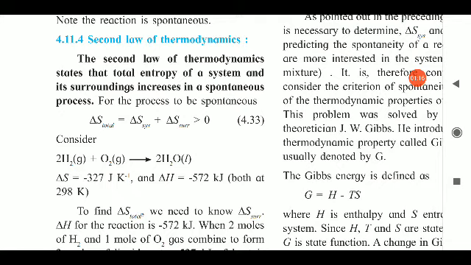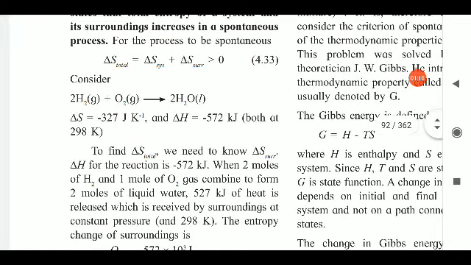Now consider the following reaction. In this reaction you will notice that hydrogen gas and oxygen gas combine to form a water molecule in the liquid state, and the entropy change for this reaction is minus 327 joule per Kelvin, and delta H, that is the enthalpy or heat change, is minus 572 kilojoule.